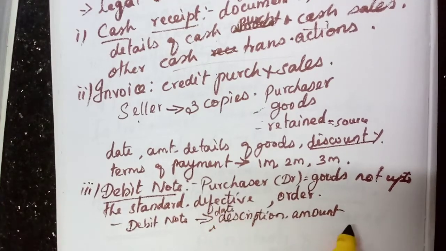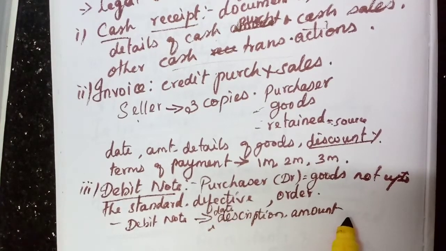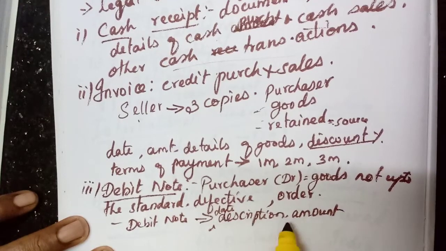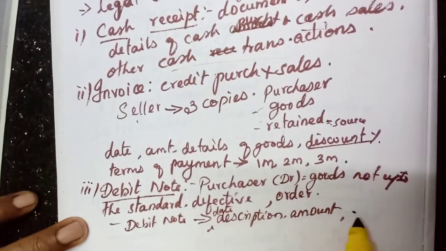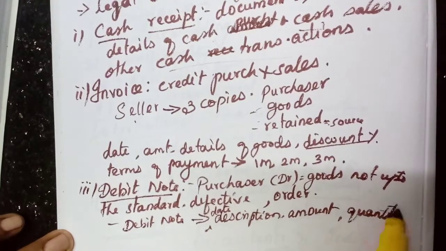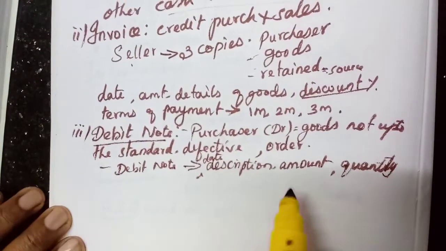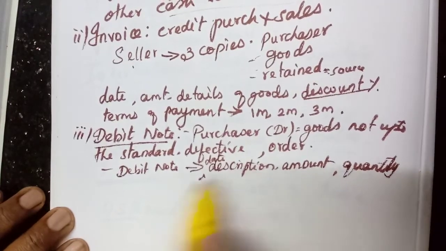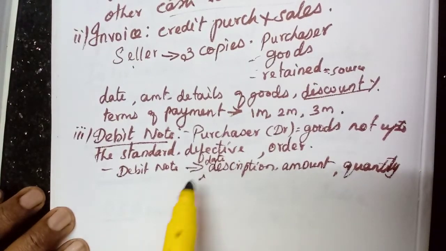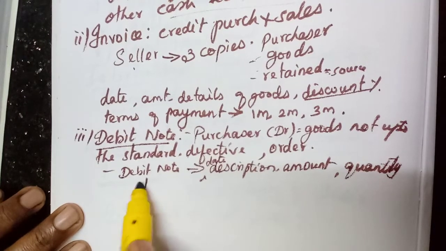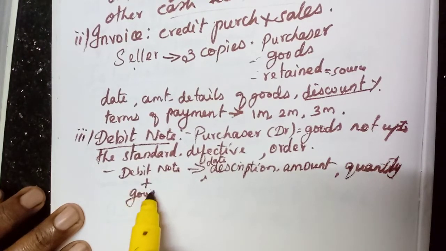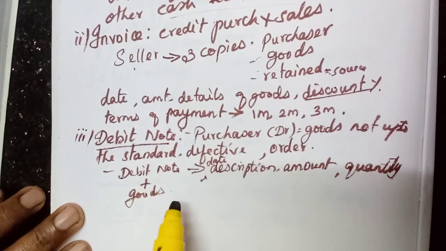Description means the quantity of goods, how much he is going to send. So the quantity, amount, description, everything he has to prepare, and along with this debit note he will send the goods also to the seller.